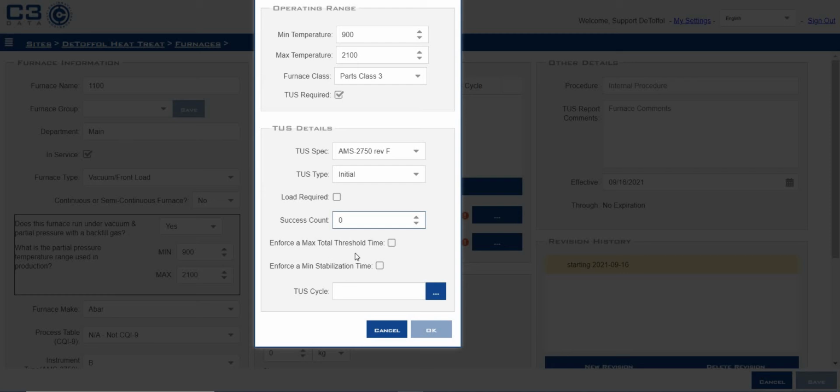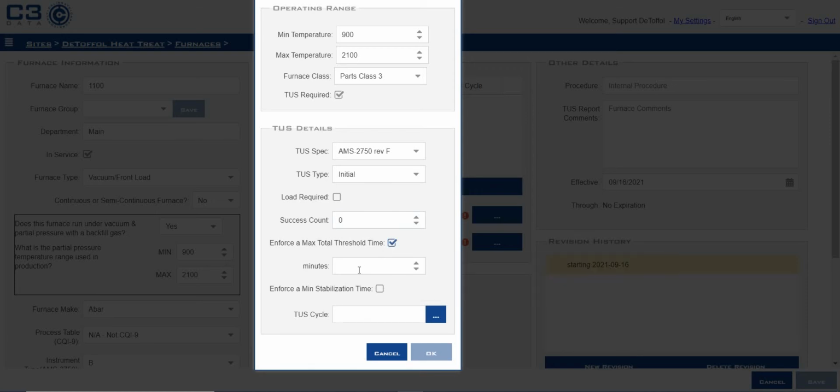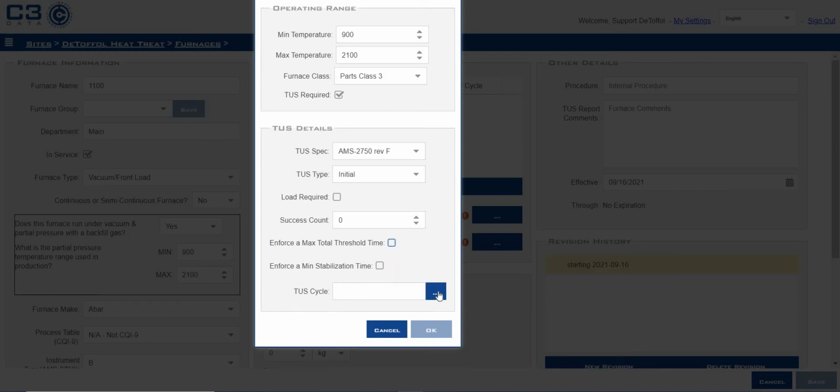Enforce a max threshold time, if that is required by the spec of the customers you are adhering to. A minimum stabilization time as well. You can click on these and add a number of minutes for the max threshold time. The minimum stabilization time is not required.